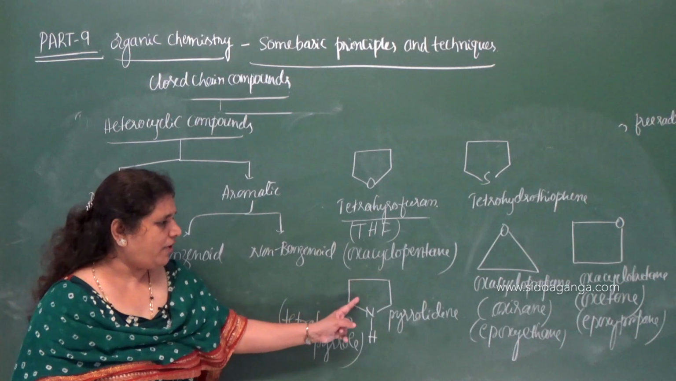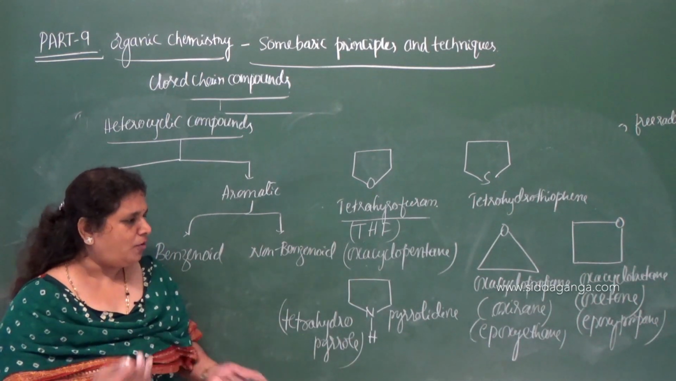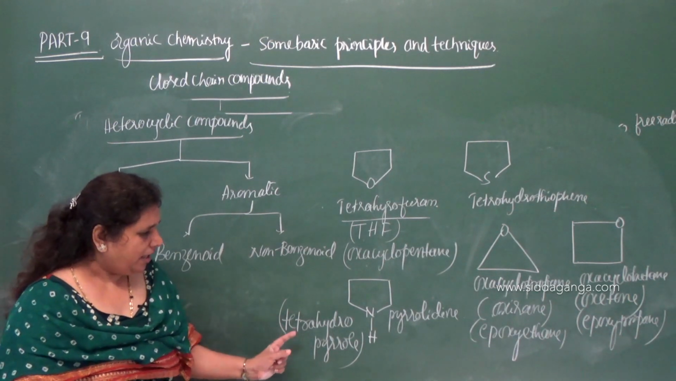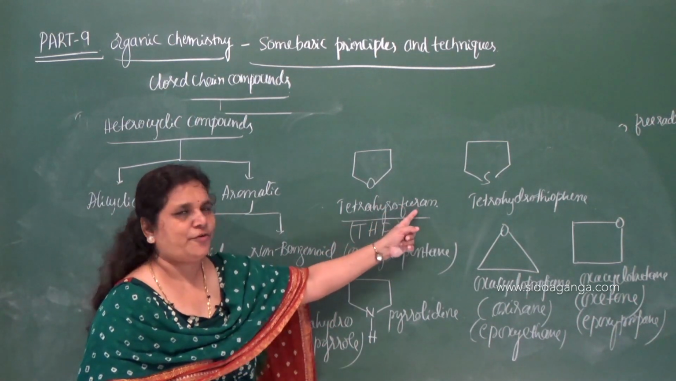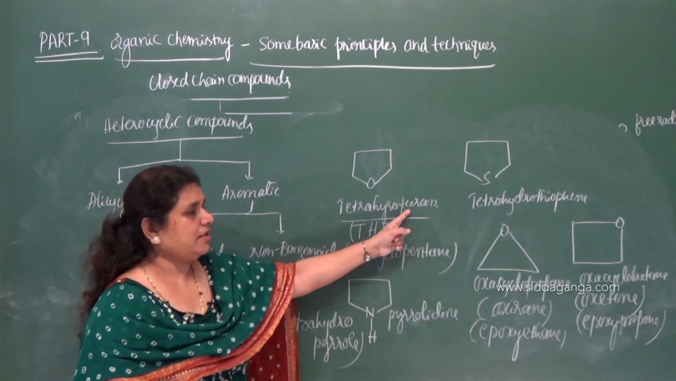Pyrrole is a compound where we have double bonds. If we remove the double bonds, we have to add 4 hydrogen atoms. Hence it is tetrahydropyrrole. This is tetrahydrofuran. Now if we draw the double bonds here, it becomes furan.